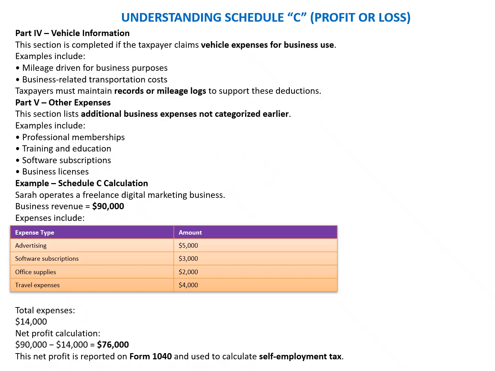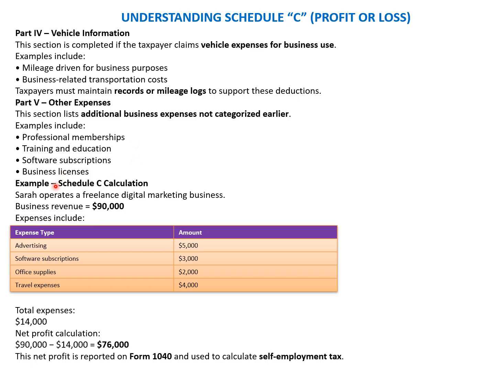Okay, next we'll talk about the vehicle information. This section is completed if the taxpayer claims vehicle expenses for business use. For example, it includes mileage driven for business purposes and business-related transportation costs. The taxpayer must maintain records such as mileage logs to support this deduction. And then part five is the other expenses. This includes additional business expenses not categorized earlier, like professional membership, training, education, software subscription, and business license, which we also discussed as part of the necessary expenses to maintain and promote the business.